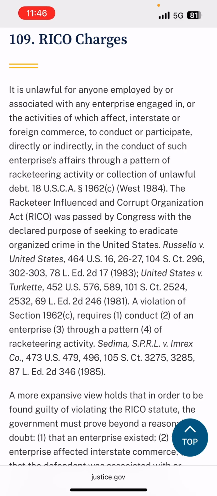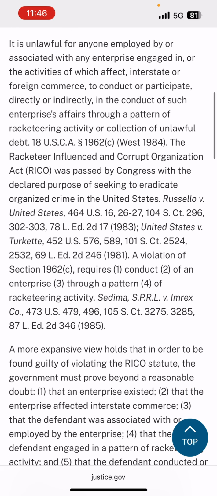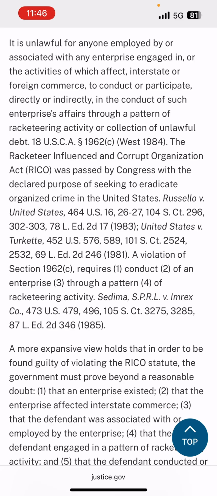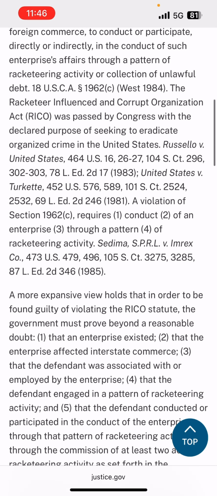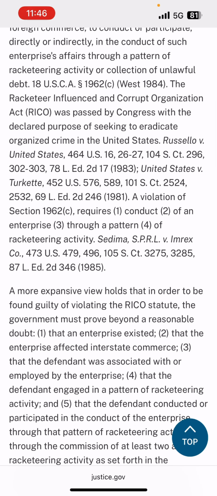It is unlawful for anyone employed by or associated with any enterprise engaging in, or the activities of which affect, interstate or foreign commerce to conduct or participate, directly or indirectly, in the conduct of such enterprise's affairs through a pattern of racketeering activity or collection of unlawful debt. 18 USCA 1962(c), West 1984. We will read that. The Racketeer Influenced and Corrupt Organizations Act, the RICO, was passed by Congress with the declared purpose of seeking to eradicate organized crime in the United States.